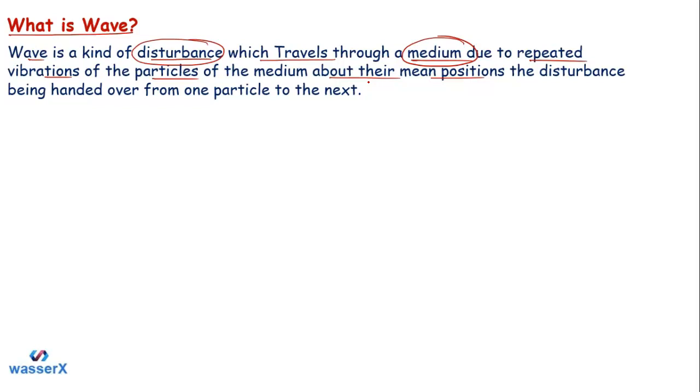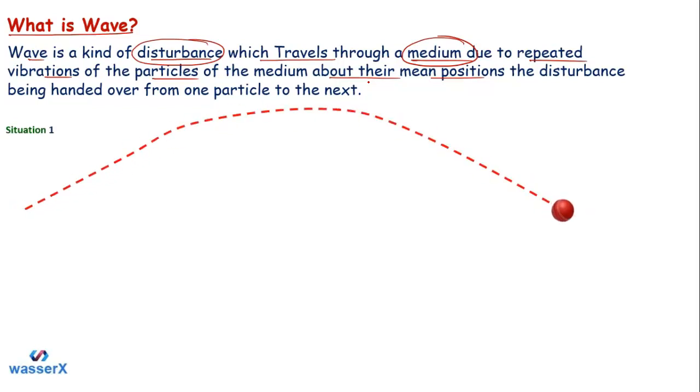Let me give you two situations, and my question to you is in which situation the wave is forming and in which one the wave is not. If you get the question after seeing these situations, you are definitely going to tell me that, right? Here is the first situation, in which I'm throwing a ball and the ball is moving from one point to the next point.